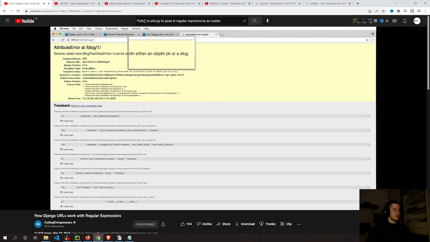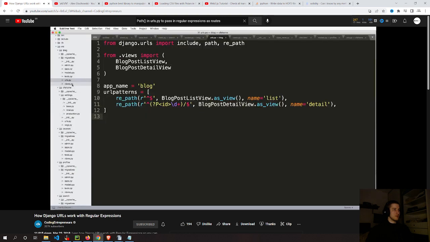So what is the thing that's wrong? I have a name as ID. This is looking for PK or slug. Now why is it looking for those things? Well, that's because it's a built-in Django detail view. It's a generic view to handle that URL by default. So by default, Django is looking for either PK as a digit, or it's looking for slug as some sort of slug field, like this, as we've seen on our blog post. So that's what it's looking for by default.